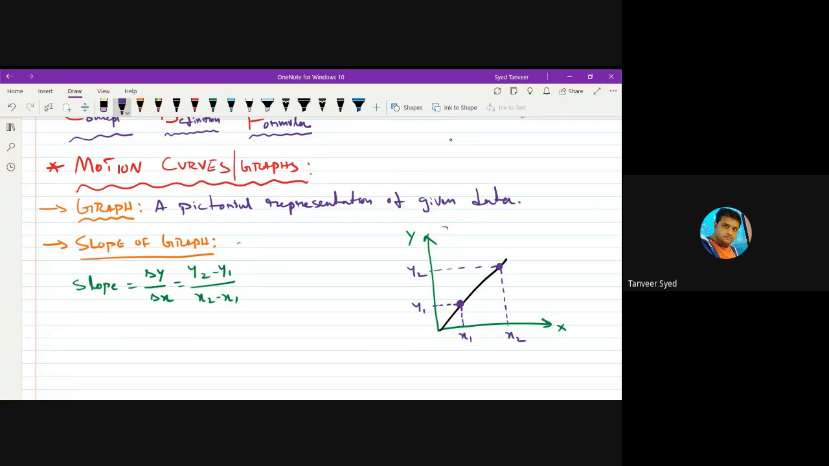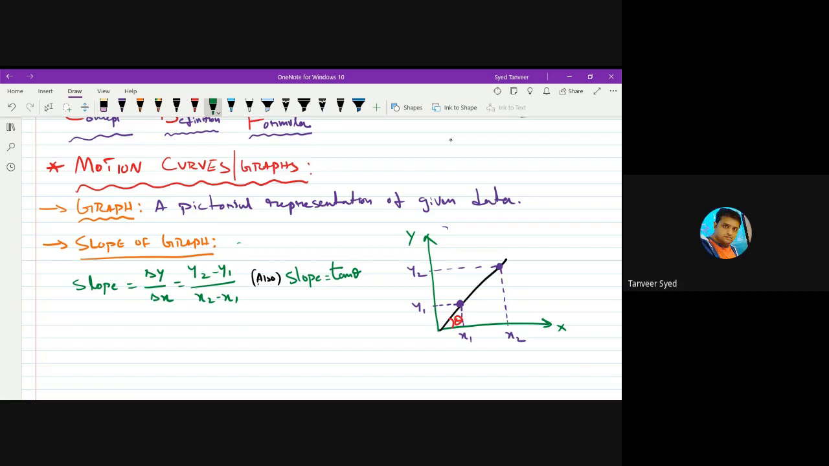That is one method to find slope. Another method: suppose a graph is given and this angle is given, some theta, the angle made by the graph with the x-axis. Then we can write slope also as tan theta. Slope can also be written as tan theta of inclination.